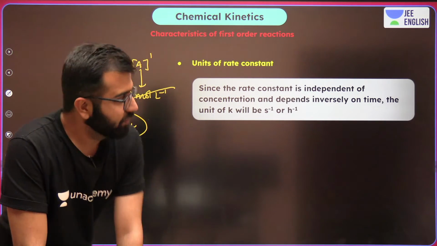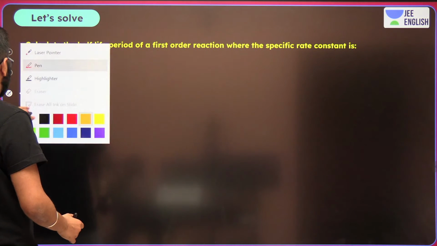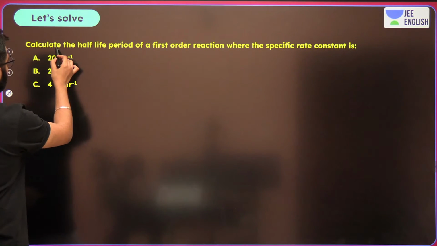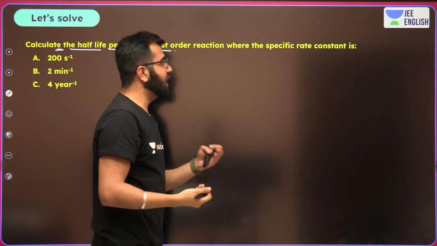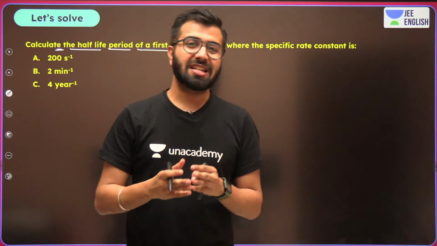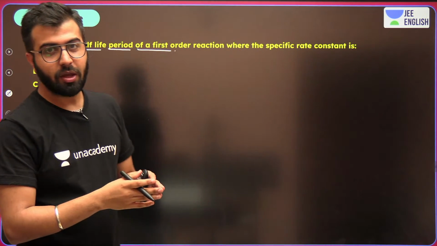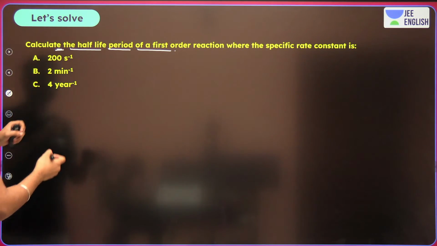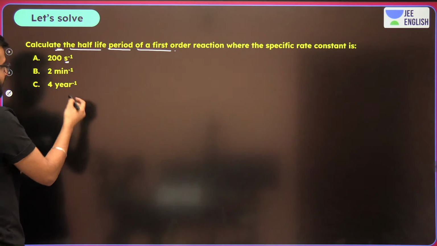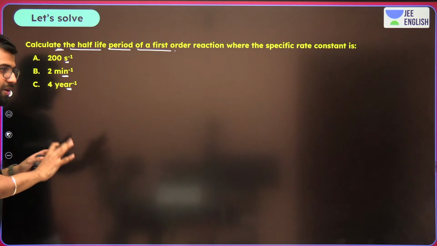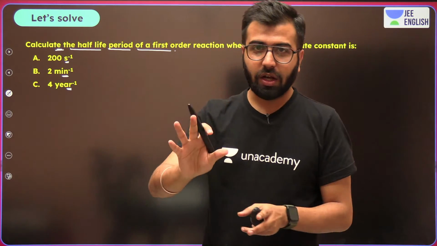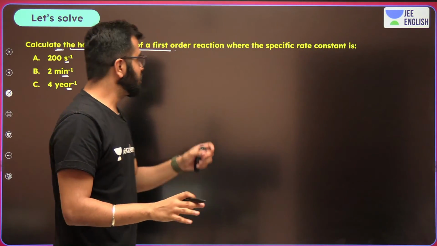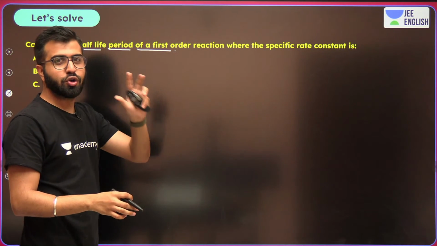Now over here, let's talk about a few questions. So now you have to be very much active over here. Calculate the half-life period of a first order reaction where the specific rate constant is given. So over here the specific rate constants are given to you: per second, per minute, per year. Ultimately, all these options are for the first order reaction. Even if the question doesn't write it over here, you should know it.